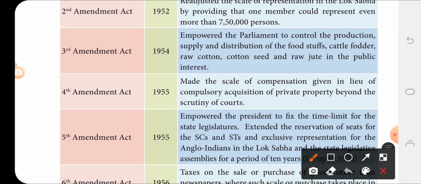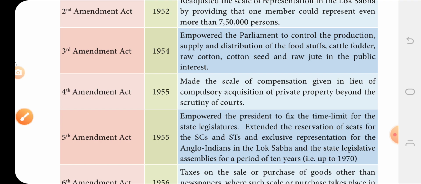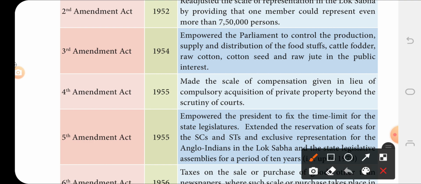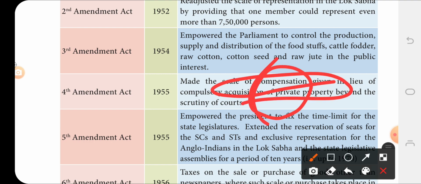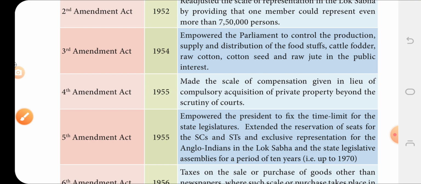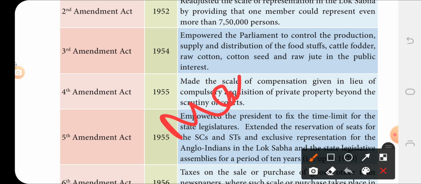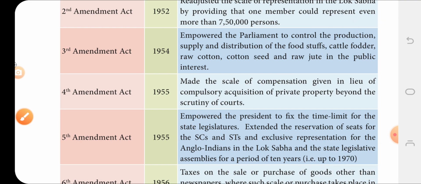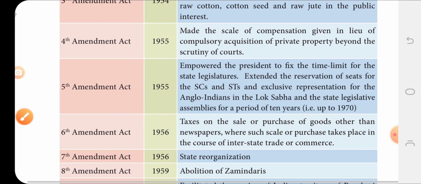This is regarding the acquisition of property. If the acquisition of private property happens, they should compensate the market value of the property. They should provide an equal amount of money regarding the market value of the property. After that, they can acquire the property.